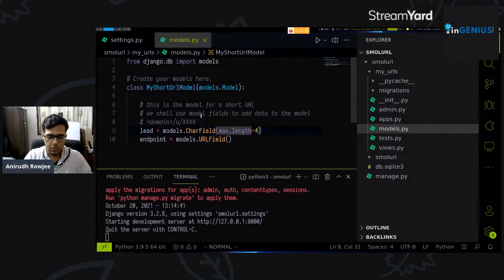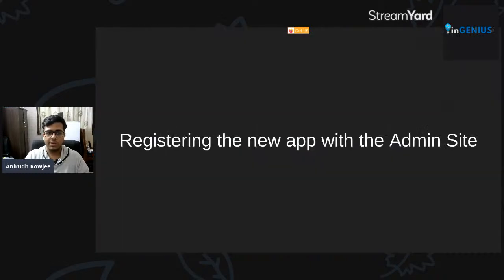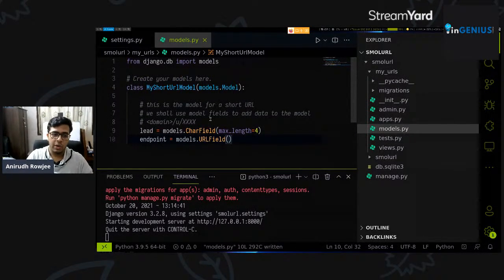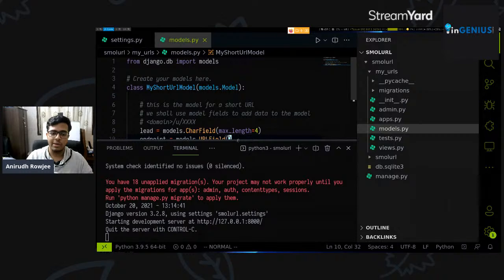Okay. So now we've got our model ready in our models.py file, and it's a very small, simple model. You'll agree with me when I tell you that it's an extremely small and simple model. So you don't have to worry too much about what it is. But at this point of time, we'll have to register the new app with the admin site. Like I told you, the admin site is a very powerful utility that Django has, and I'll show it to you in a second.